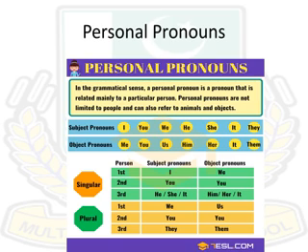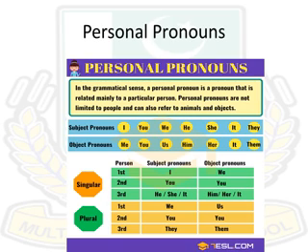If we talk about first person singular, that is I and object pronoun is me. If we take singular second person, subject pronoun you and object pronoun you. And third person singular is he, she, it, and in object pronoun, him, her, it.